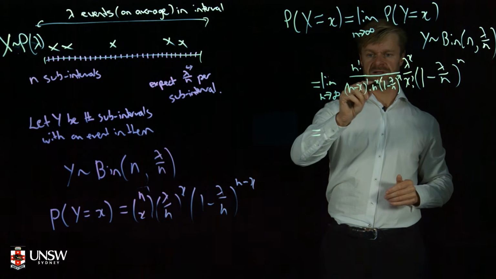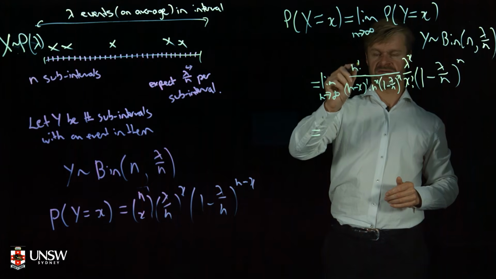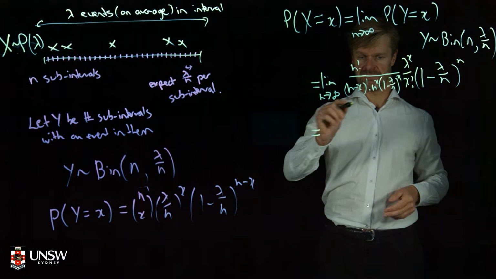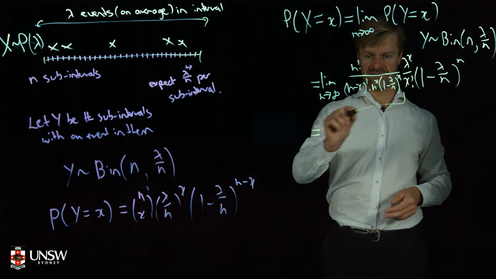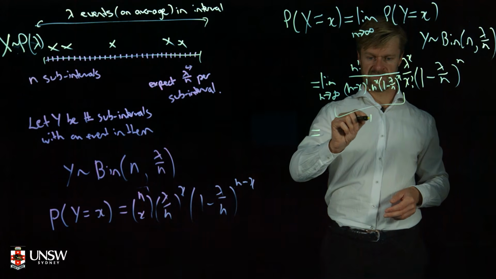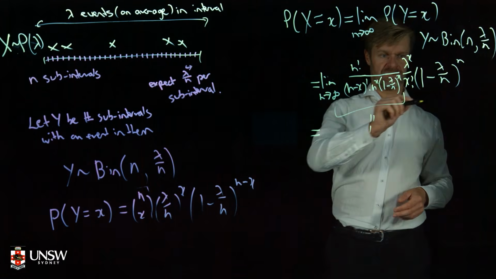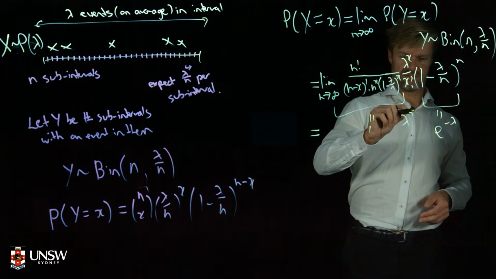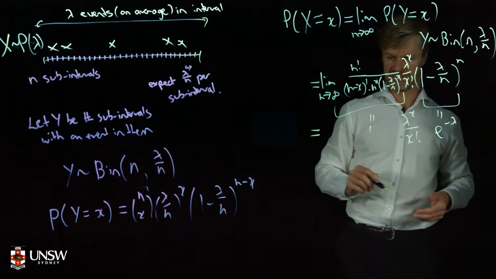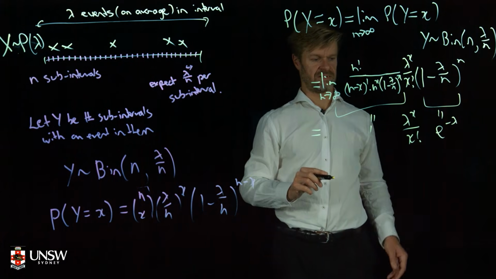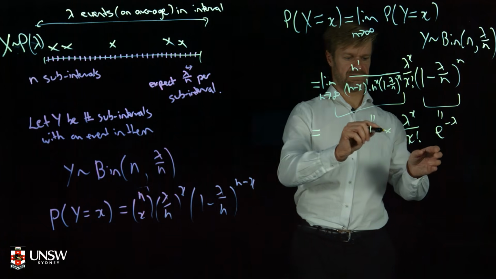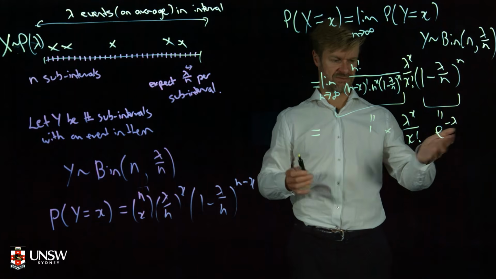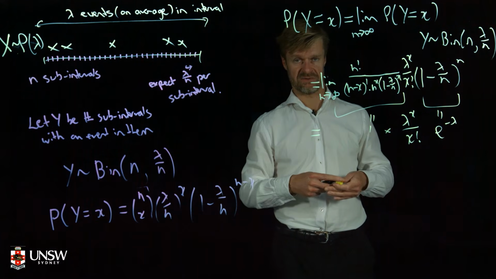And these end up cancelling each other out, and the limit as n goes to infinity is going to be 1. That bit there is e to the minus lambda. And so there you are. That's going to be your answer. Okay, so this is the probability mass function of the Poisson distribution.